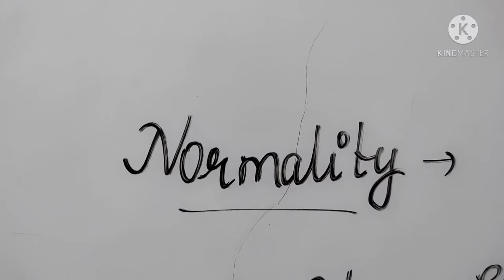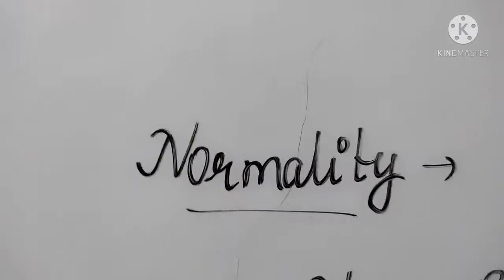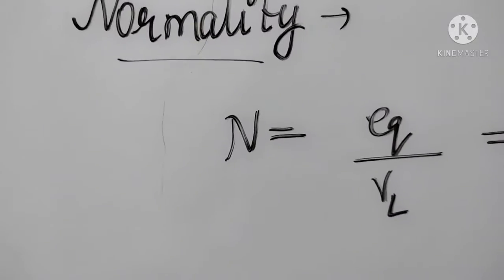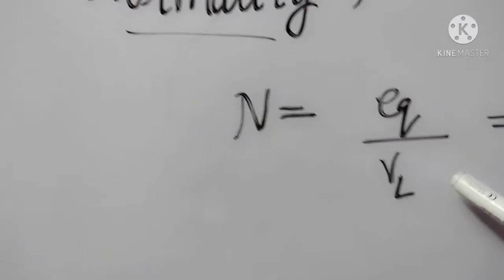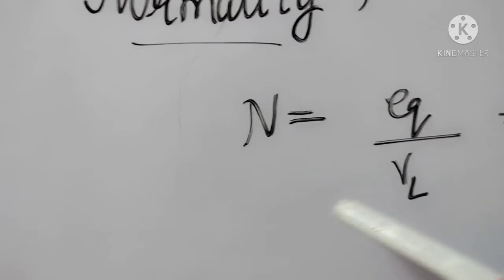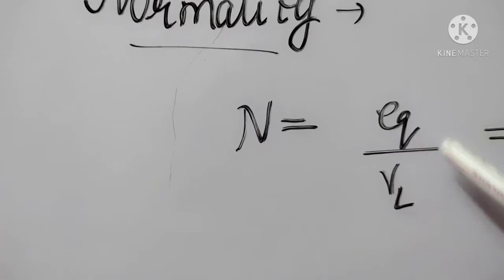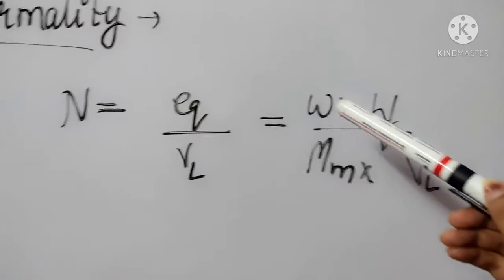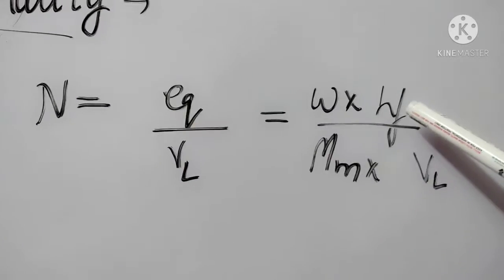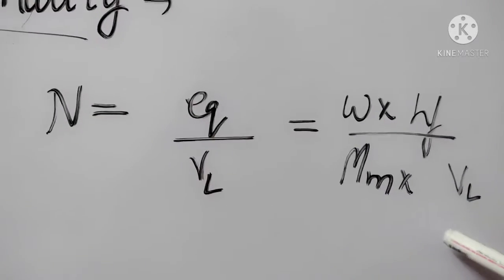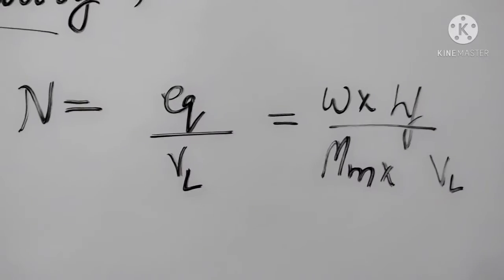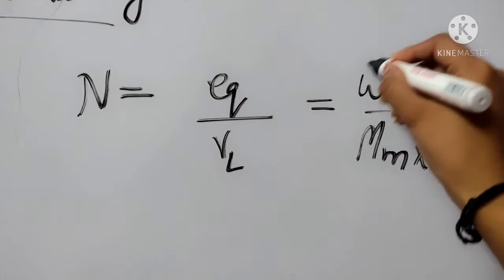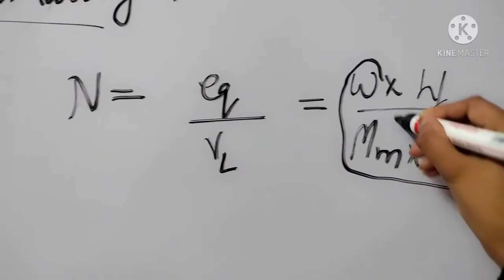Our last topic is normality. What is normality? Normality is equivalent mass upon volume in liter. What is normality? Equivalent mass upon volume in liter. We also write it as W into n-factor upon molar mass into volume in liter. This is also called the molarity.